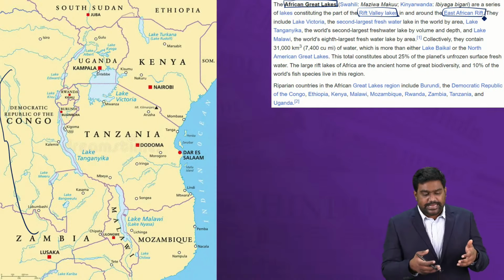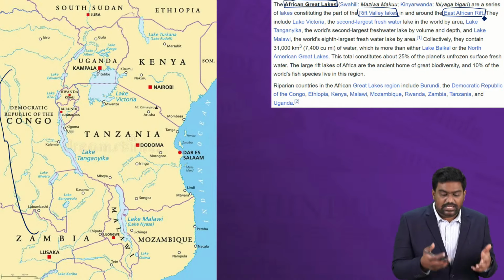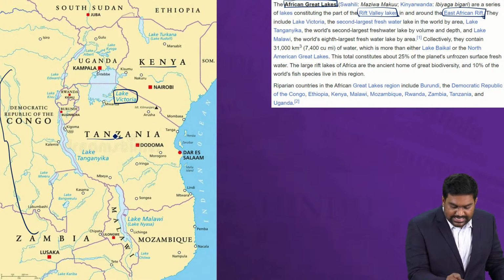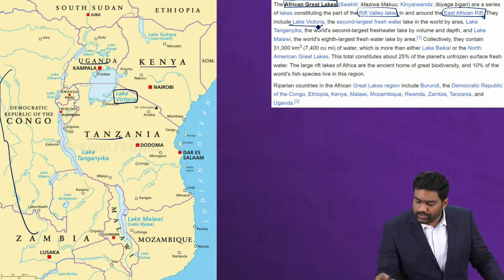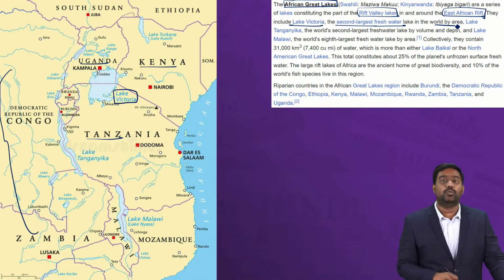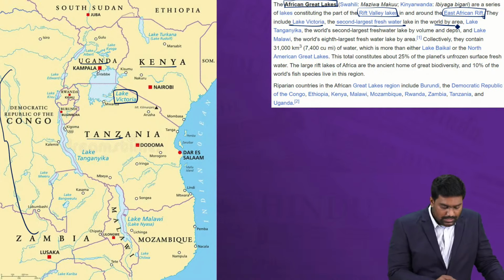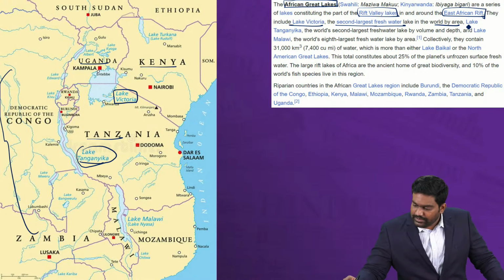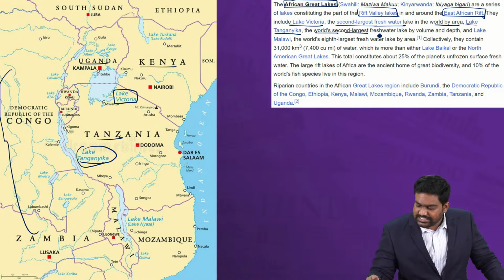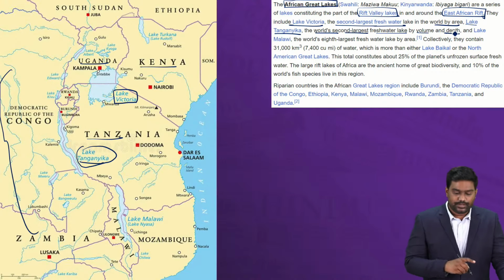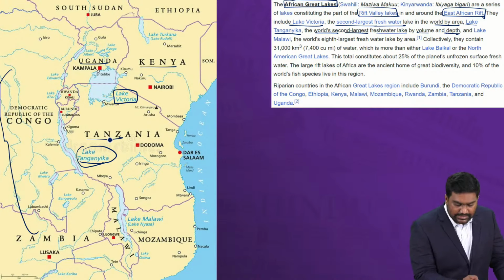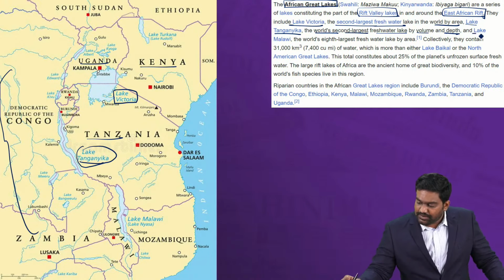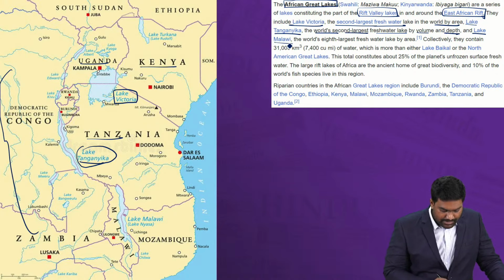So this movement creates these large water bodies, these large lakes, such as Lake Victoria that you see here between Kenya, Tanzania and Uganda. Lake Victoria is the second largest freshwater lake in the world by area. Please remember this. You can also see Lake Tanganyika, a very, very important African lake. It's the world's second largest freshwater lake by volume and depth. It's shared between Tanzania, DRC and few other countries in the region. Then you also have Lake Malawi that you can identify in the map.